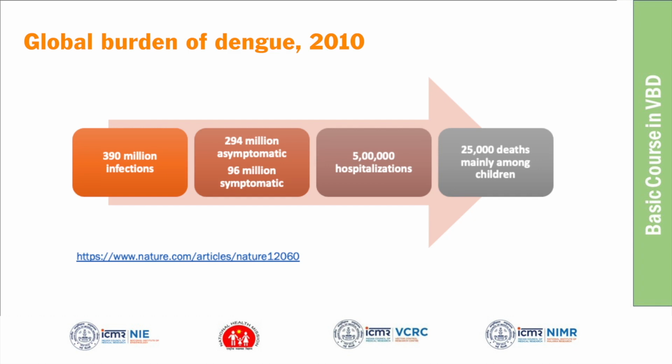Among those who develop symptoms, only a few are hospitalized. Still, of the 96 million with symptomatic infection, only 500,000 or 5 lakh are hospitalized at the global level. So hospitalization is very low. Even if the majority develop symptoms, they are only mild symptoms. Only some develop serious disease and get hospitalized. Among the hospitalized also, deaths are very few, and the deaths are mostly among children. This is the global burden of dengue study, done in the year 2010.